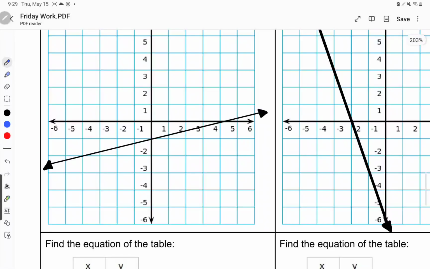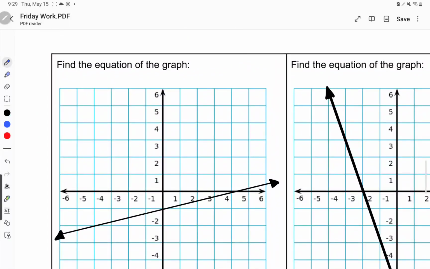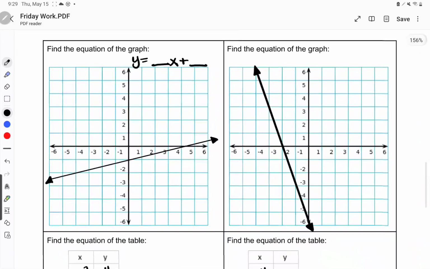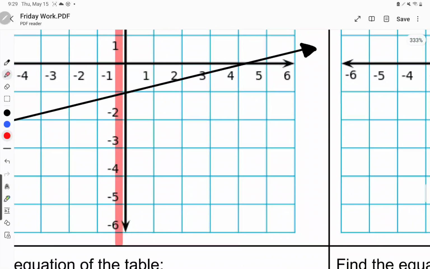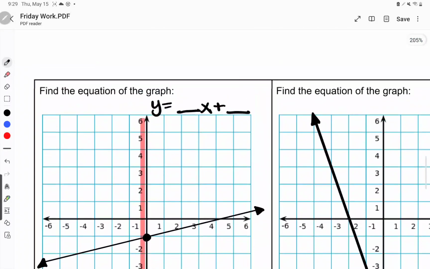All right, for the next one, we're dealing with y equals mx plus b, so we have y equals blank x plus blank. All right, what's my first step? First step, I'm going to highlight my y-axis. I'm going to figure out where it runs into my line. So it runs in right here, which is -1.